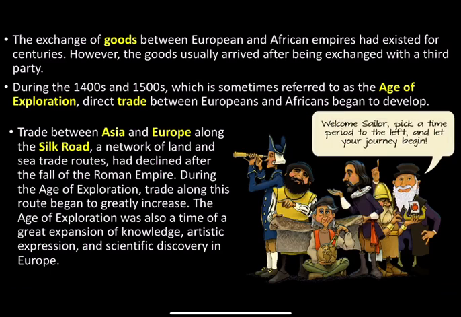During the 1400s and 1500s, which is sometimes referred to as the Age of Exploration, direct trade between Europeans and Africans began to develop. Trade between Asia and Europe along the Silk Road, a network of land and sea trade routes, had declined after the fall of the Roman Empire. During the Age of Exploration, trade along this route began to greatly increase. The Age of Exploration was also known as a time of great expansion of knowledge, artistic expression, and scientific discovery in Europe.